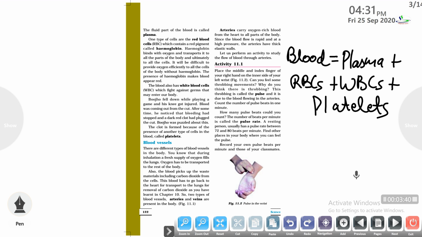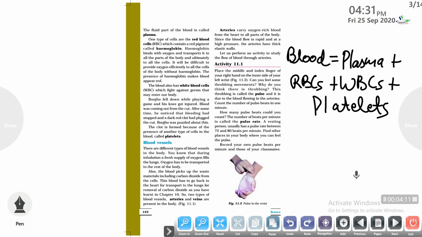The next are the white blood cells. White blood cells are generally the type of cells which fight against the germs or foreign material, the virus or bacteria that may enter our body. So ultimately, white blood cells provide immunity to our body. The last are the platelets. These are the type of cells which help in blood clotting. So the clot is formed because of the presence of the platelets in case of an injury